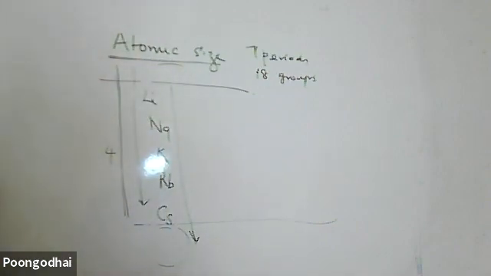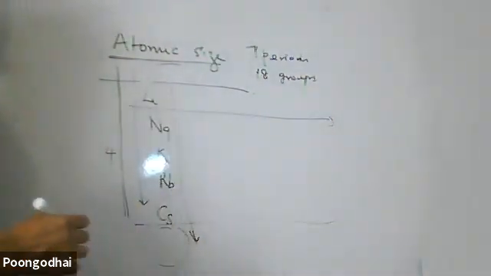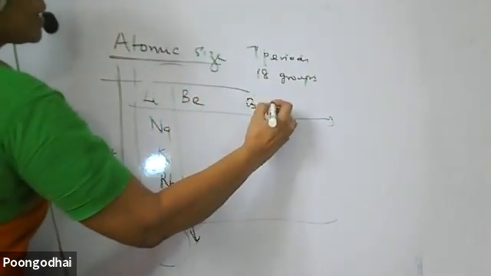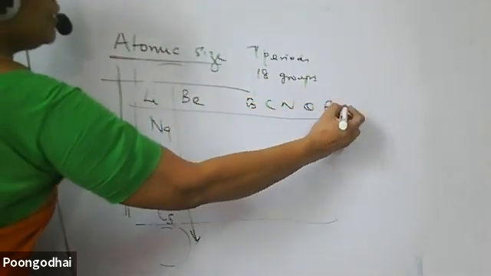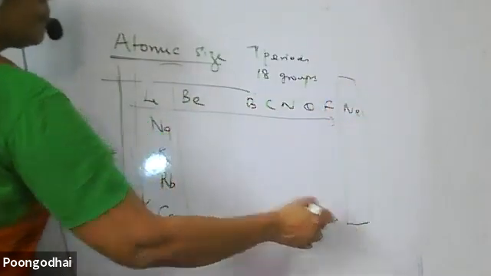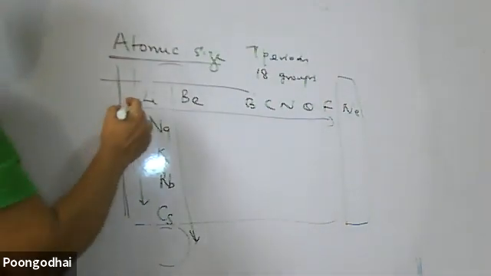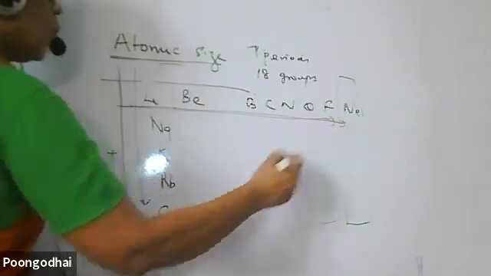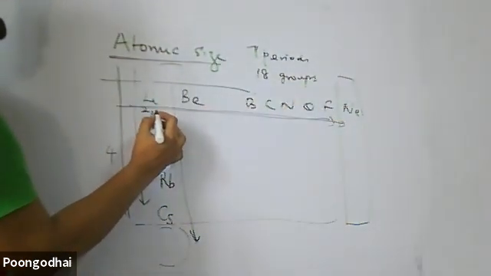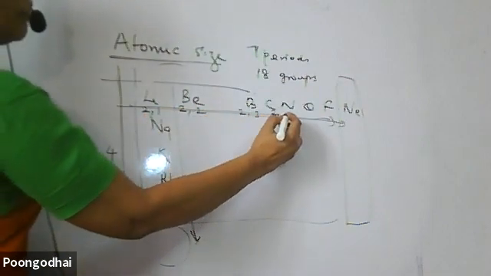Shall I pass on? When I move along a period, in the second period I take lithium, beryllium, boron, carbon, nitrogen, oxygen, fluorine, neon. We don't take neon here; you learn why in higher classes. We will compare only these. When I move along the period, the electronic configuration is 2,1; 2,2; 2,3; 2,4.